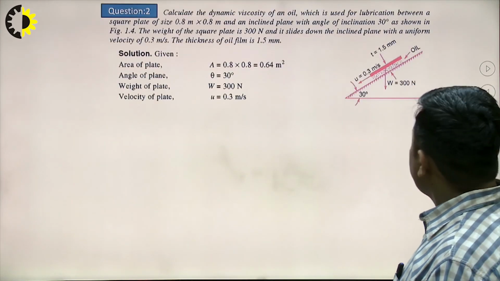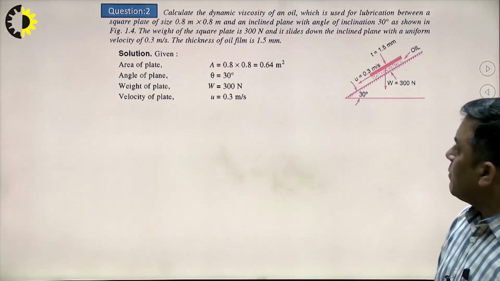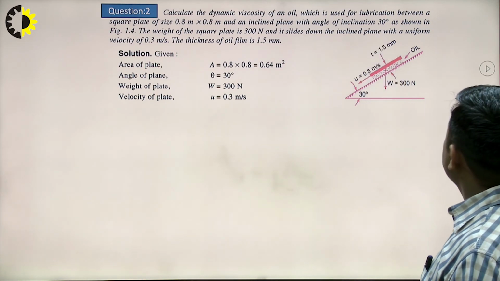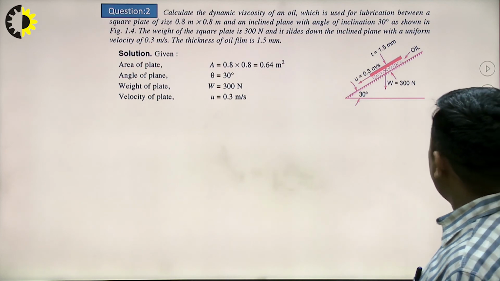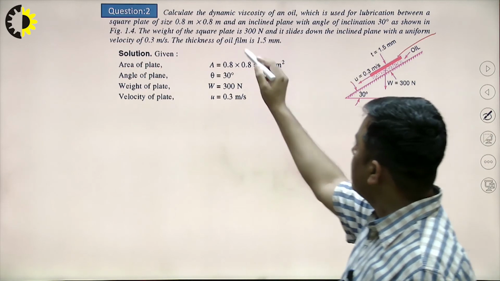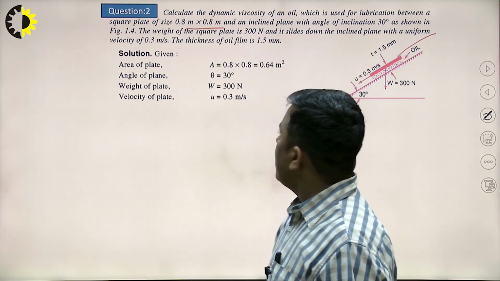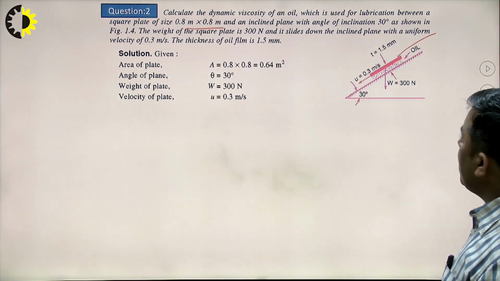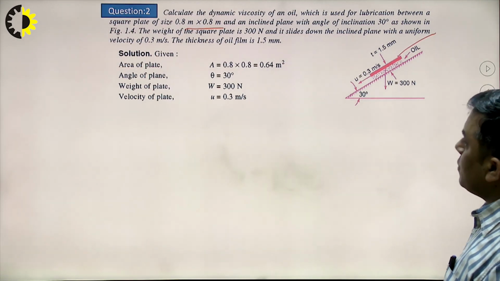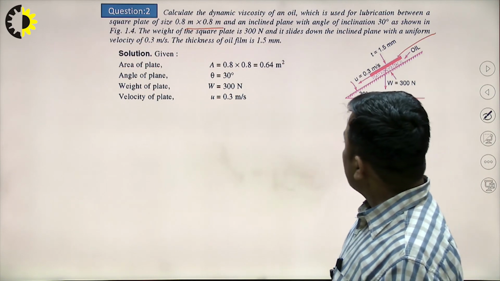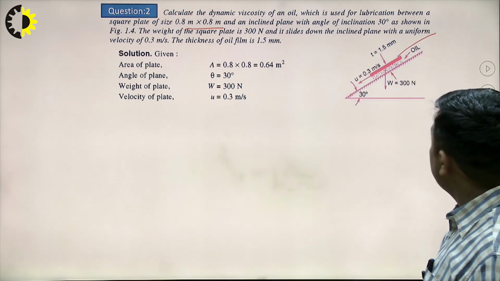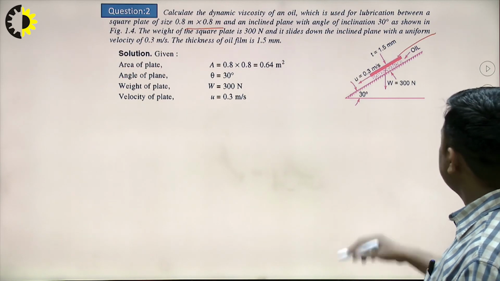The second one: calculate the dynamic viscosity. It means calculate the mu, of the fluid used for lubrication between a square plate, with dimension 0.8 into 0.8 meter square, and an inclined plane with an angle of 30 degree, the inclination of the plate in the figure. The weight of the square plate is 300 Newton.